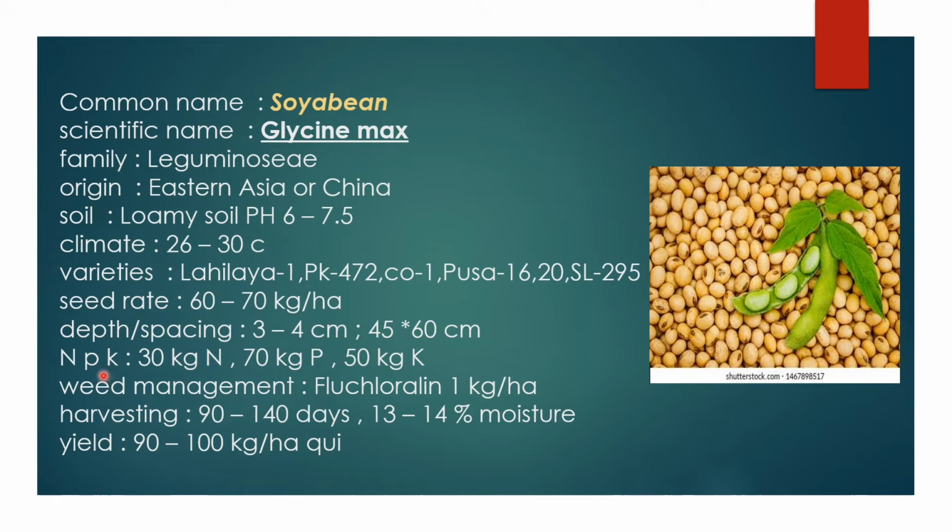The NPK fertilizers are 30 kg nitrogen, 70 kg phosphorus and 50 kg potassium. We have to apply both phosphorus and potassium at the time of basal dose only. The weed management is common for all kharif crops: fluchloralin, 1 kg per hectare of land. Harvesting is at 90 to 140 days, at maturity, and we have to maintain 13 to 14% moisture at harvesting time. The yield is 90 to 100 kg per hectare.